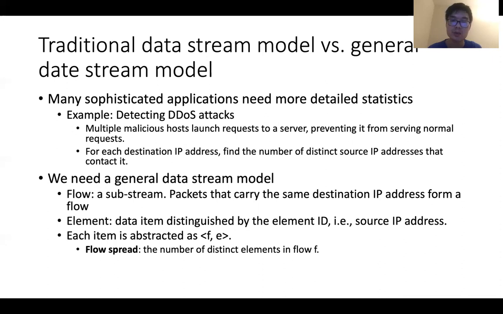In the general data stream model, we first define the terminology of flow. It is a substream. In the example, the packets that carry the same destination IP address form a flow, and another terminology is element. It is data items that are distinguished by the element ID. In the example, the element ID is source IP address. In the definition, each item is abstracted as a pair F and E, and we have a new statistic, which is flow spread. It is defined as the number of distinct elements in flow.